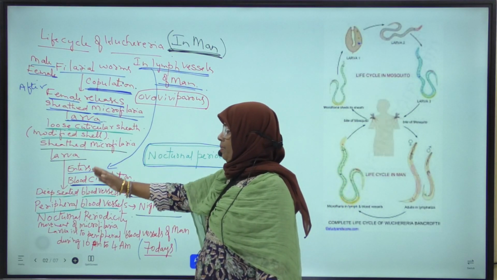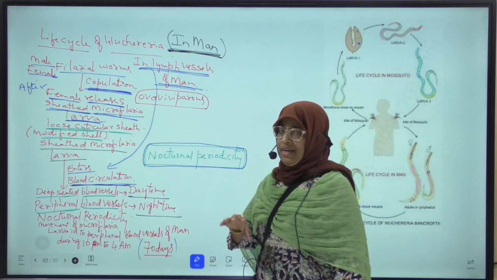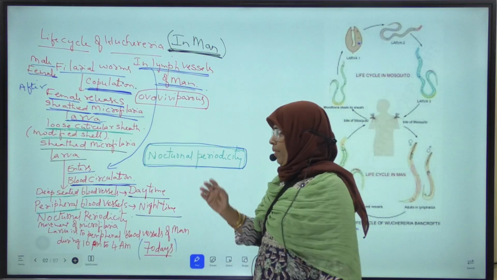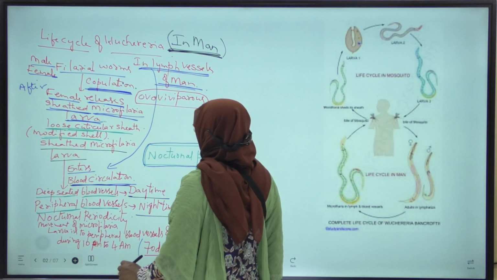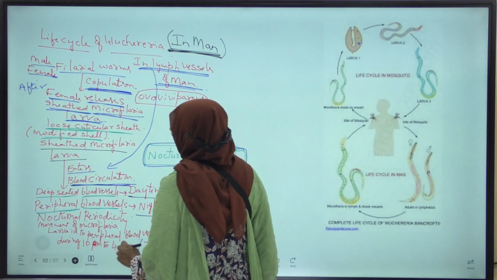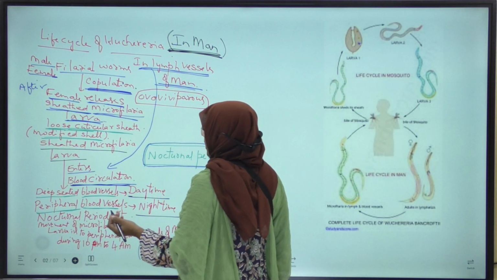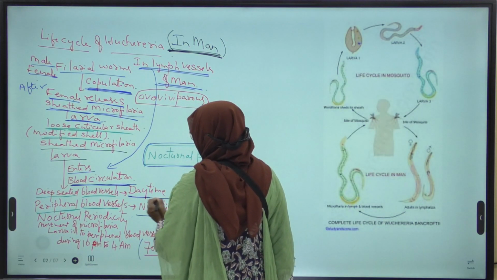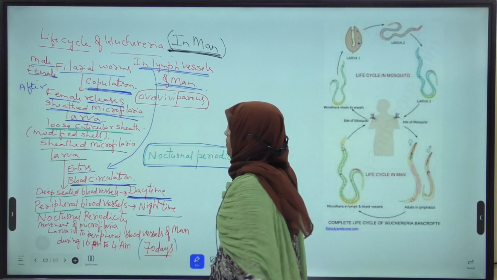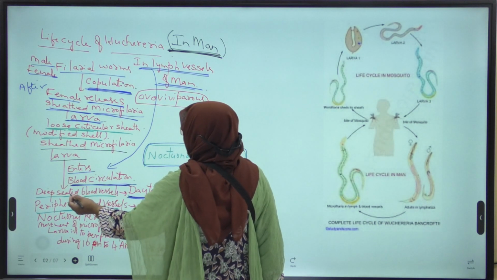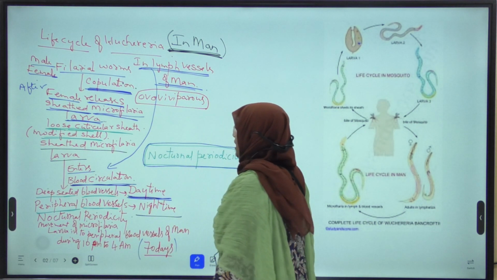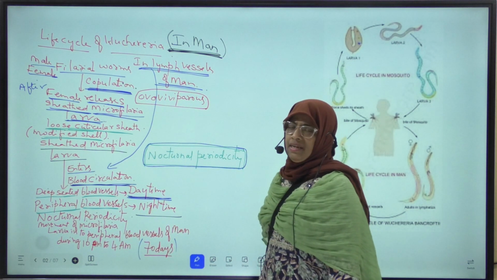Now this sheathed microfilaria larva is present in blood vessels of man. Here one thing you have to remember, because it is a very important point. During daytime, this sheathed microfilaria larva is present in deep-seated blood vessels.